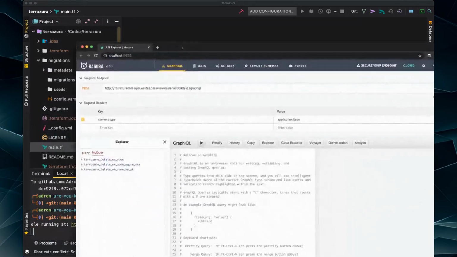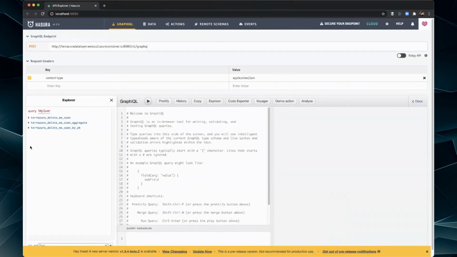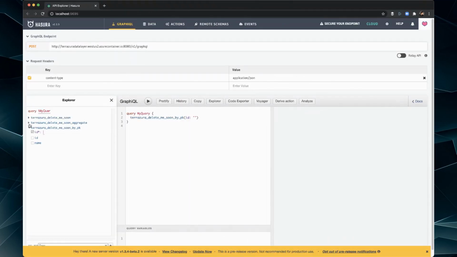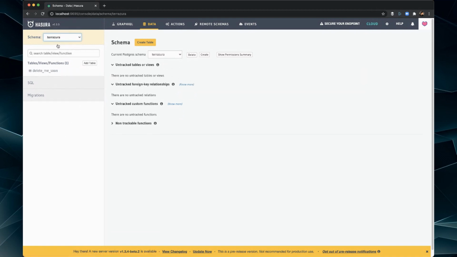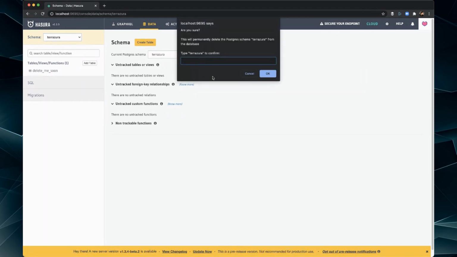So if I navigate out there, boom, there we go. Now it's got this other junk in here, right? No biggie, not a big deal at all. But I want to go over to data. And as I use this interface, it's going to save all the changes I make. So first things first, I'm going to navigate to Terrazura. And I'm going to actually delete this schema.